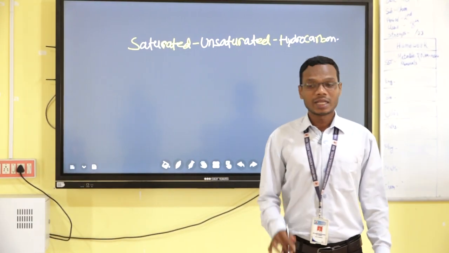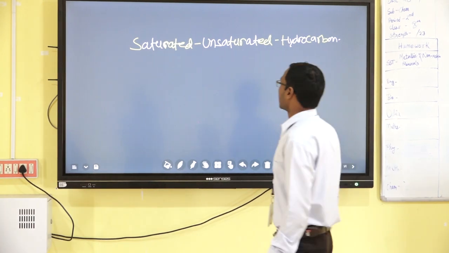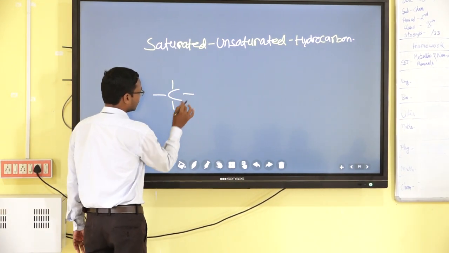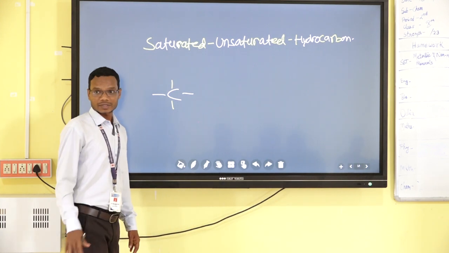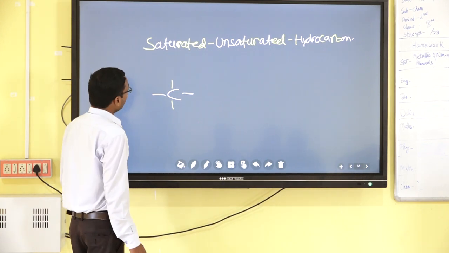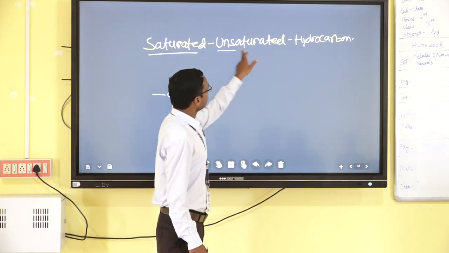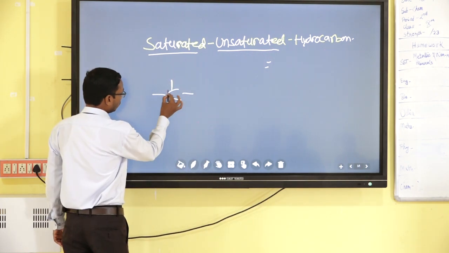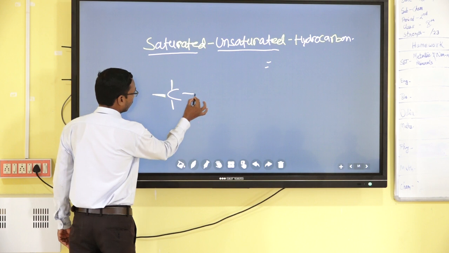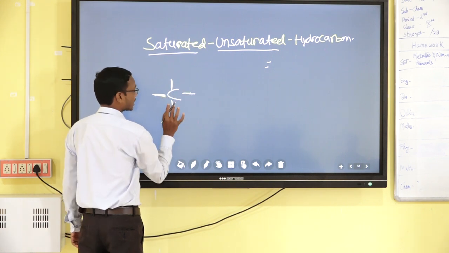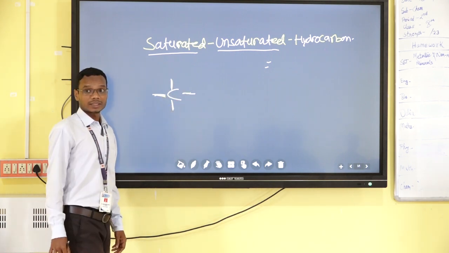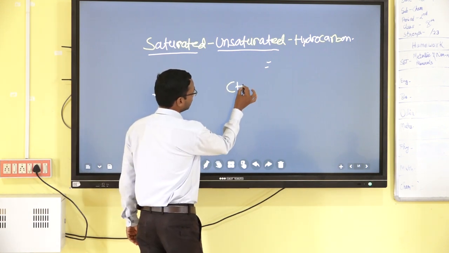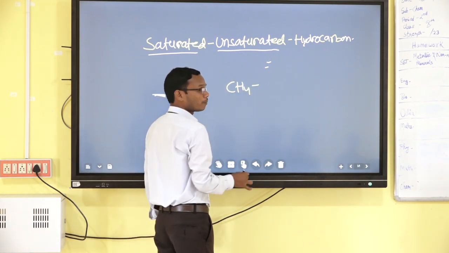Already you know about it. And carbon is tetravalent. Carbon is tetravalent. That means it has 4 valence. You know. Now, what is saturated and unsaturated? If all the single bonds of carbon are satisfied separately, that means if we consider a compound CH4, what is the name of the compound?